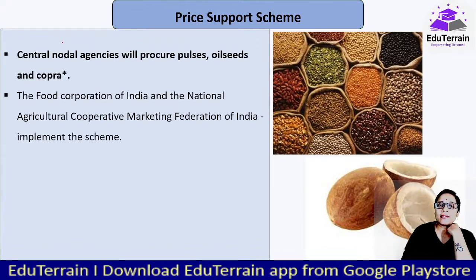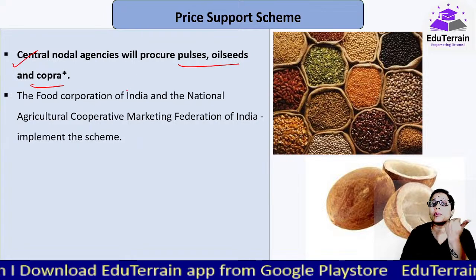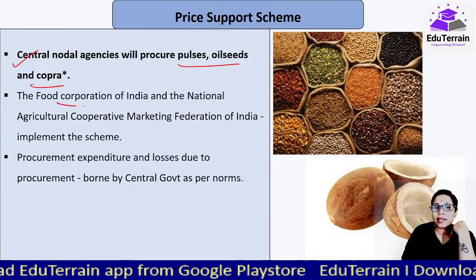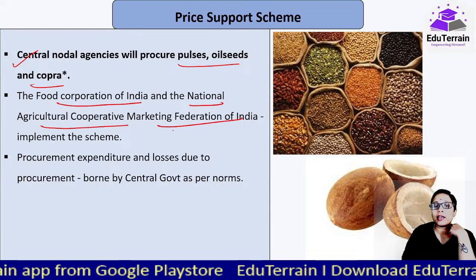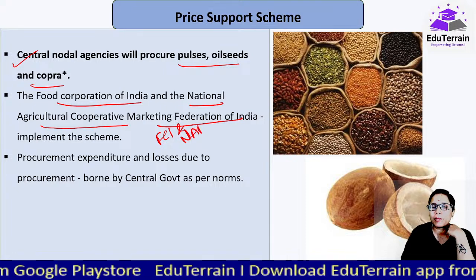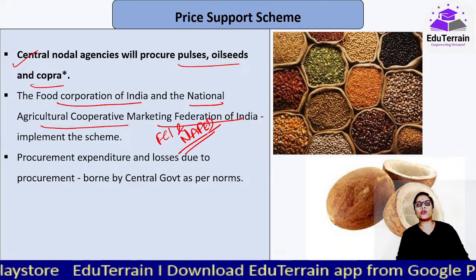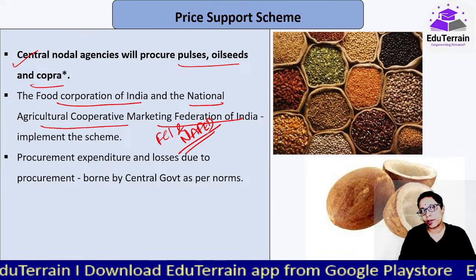Now, as I've said, central nodal agencies will procure pulses, oilseeds, copra, paddy, wheat, etc. When we look at that, FCI and the National Agricultural Cooperative Marketing Federation of India, NAFED, are the main procurement agencies for cereals, pulses, oilseeds and copra.